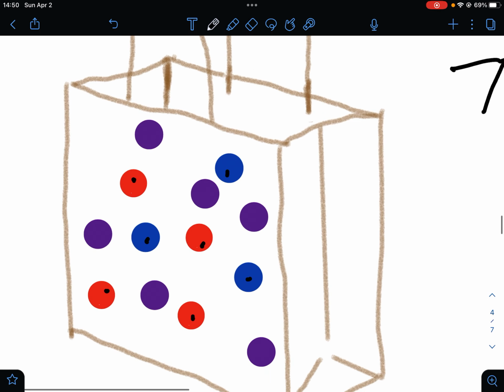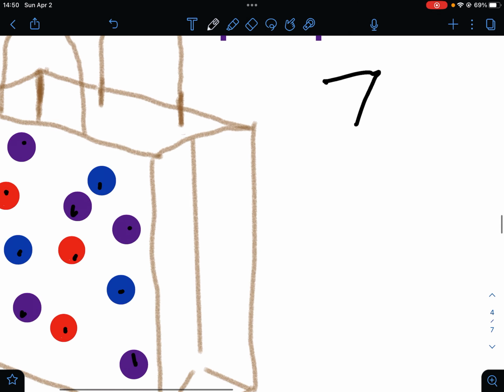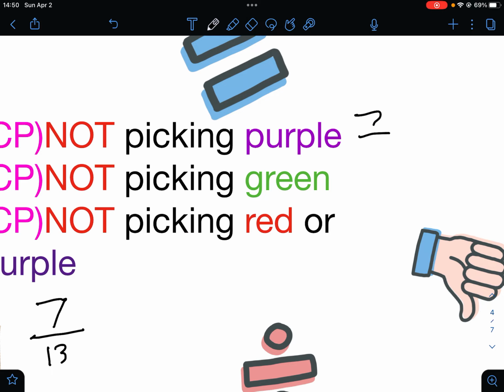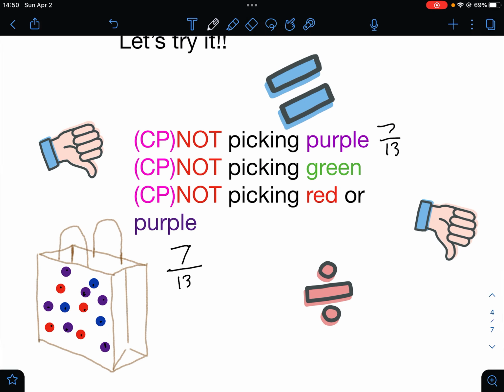Now we count the total number. So 7, 8, 9, 10, 11, 12, 13. 7 over 13. So 7 out of 13 times we will not pick purple.